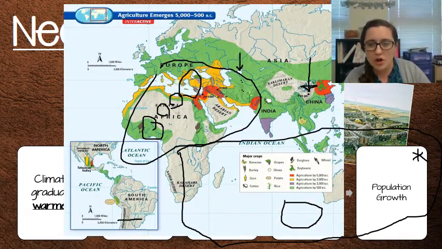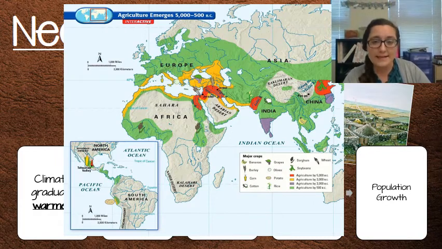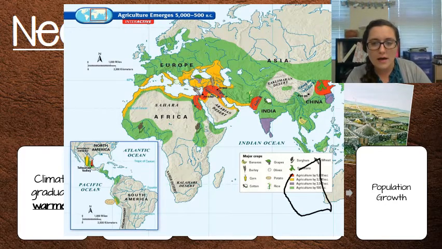Now, I want to show you this map here so we can see some of the different areas where agriculture happened. Anywhere between about 5,000 and 500 BC, we start to see it. If I look at my key right here, I see that these red areas, like here, here, here, and here, thousands of miles apart, had agriculture by about 5,000 BC, some even earlier than that.